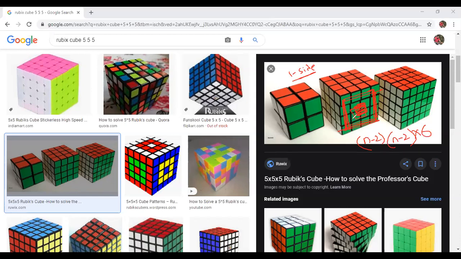So whenever somebody is asking how many such cubes are there which are one side painted, your answer will always be equal to (n minus 2) whole square into 6. For example, if you take 4 by 4 cubes, 4 minus 2 will be 2, 2 square will be 4, 4 into 6 will be 24, you will get the answer. Similarly, if you take 5 by 5 by 5, 5 minus 2 is 3, 3 square is 9, 9 into 6 will be, simple thing, 54. See here, 3, 6, 9. 9 each side, like that 6 sides. You will get 54 cubes. If it is clear, type Y.